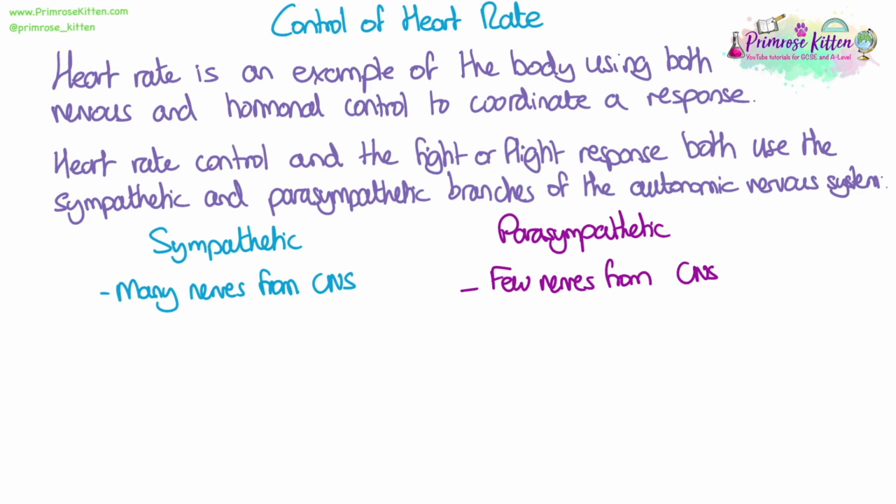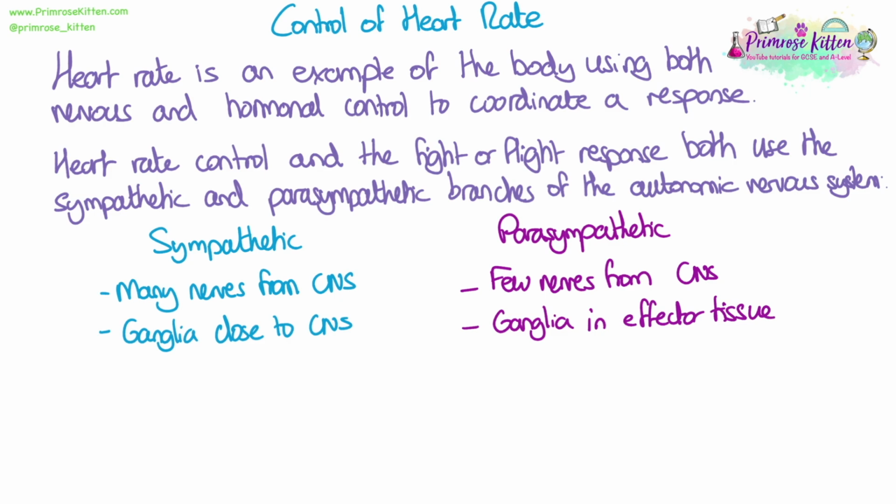So the sympathetic system has many nerves coming out from the central nervous system, whereas the parasympathetic has only a few nerves coming out from the central nervous system. In the sympathetic system, the ganglia are close to the central nervous system, whereas in the parasympathetic system, the ganglia are actually in the affected tissue. So the ganglia are just like the relay junctions where nerves connect and synapse onto other nerve fibers. So it's just about where these connections are. So either close to the central nervous system or actually in the affected tissues.